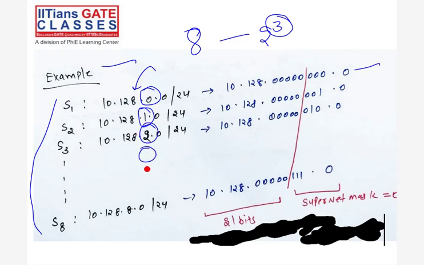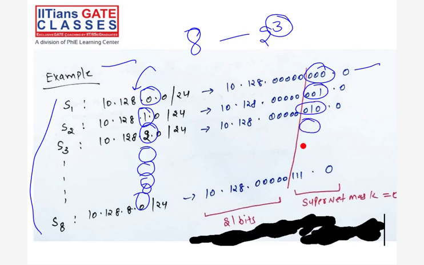Okay, now this is 3, this is 4, this is 5, this is 6, this is 7. So subnets are there, right? So we are looking in that octet. From that octet, how many bits do you have to borrow? 3 bits, because 8 subnetworks are there. 3 bits you have to borrow, right?